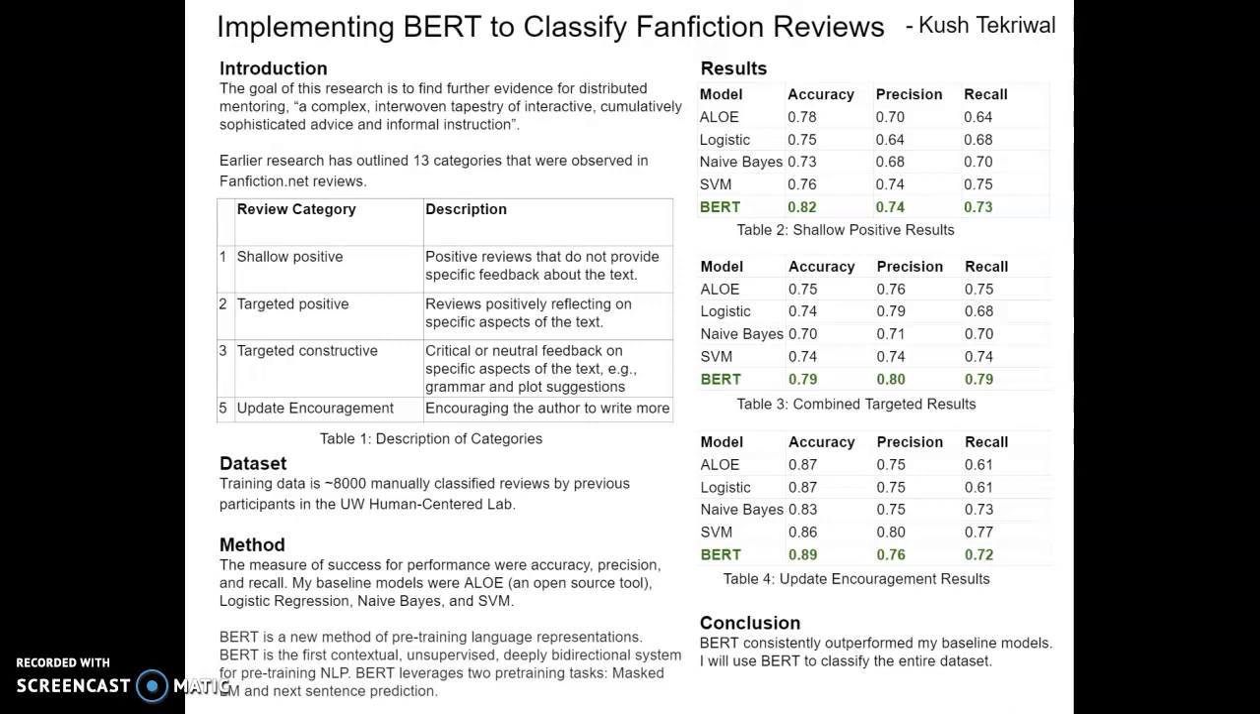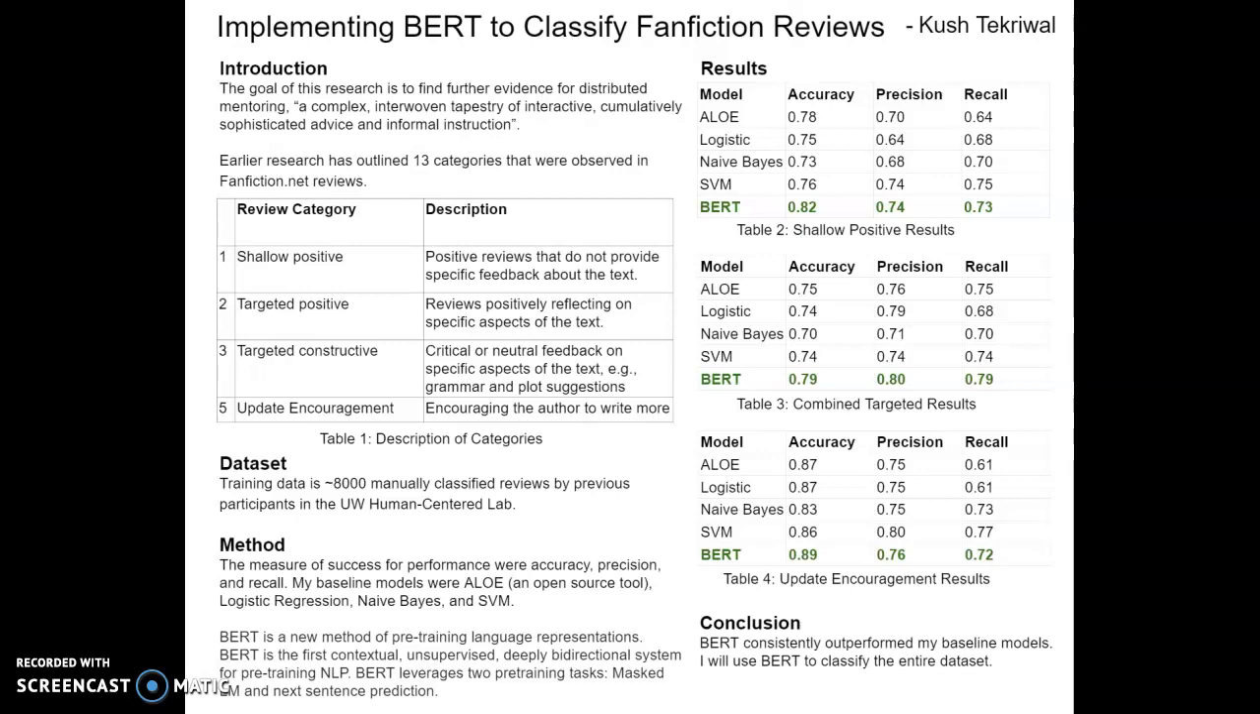Hello everyone, my name is Kush Tekriwal and today I will be presenting my final project for Artificial Intelligence CSE 573. For my final project, I have implemented BERT to classify fanfiction reviews.